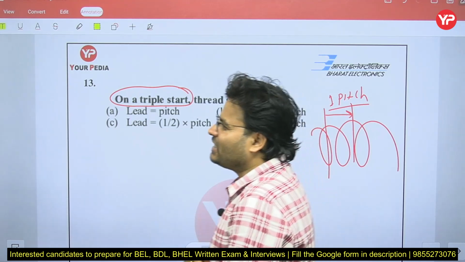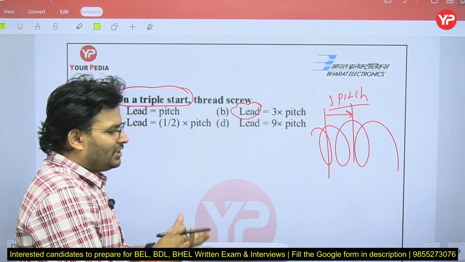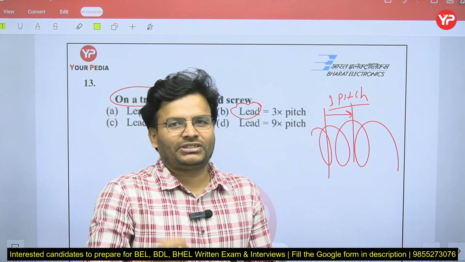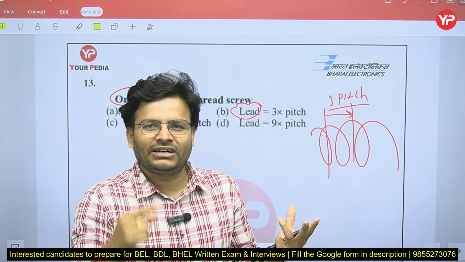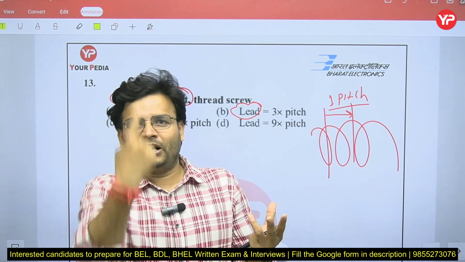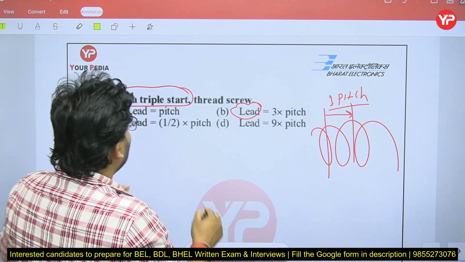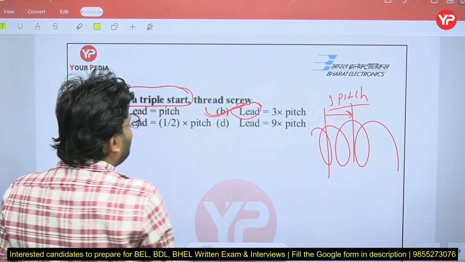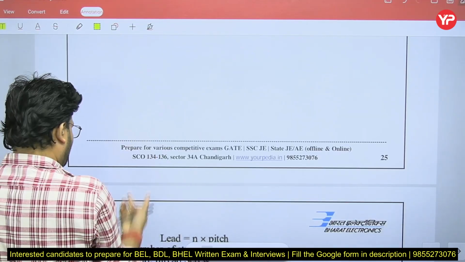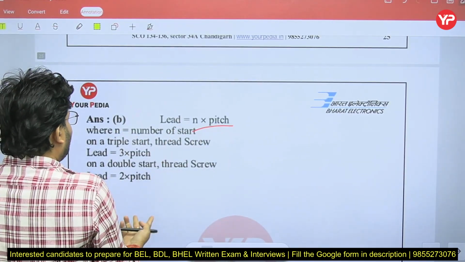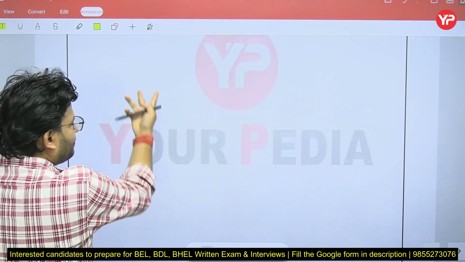Multi-start thread is basically for fast power transmission. Sometimes in a shop you can see the shopkeeper's shutter; you rotate that and the shutter comes up and down. Here a multi-start thread is used. So in the question, triple means lead equal to 3 pitch. So B for Bombay is the right answer. Triple means 3, double start means 2, like that.